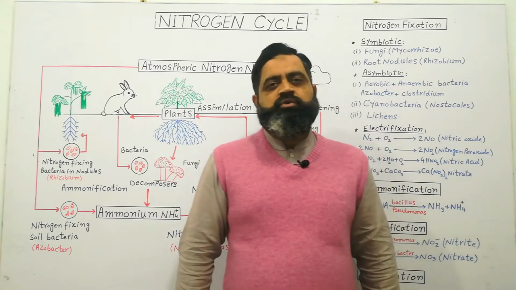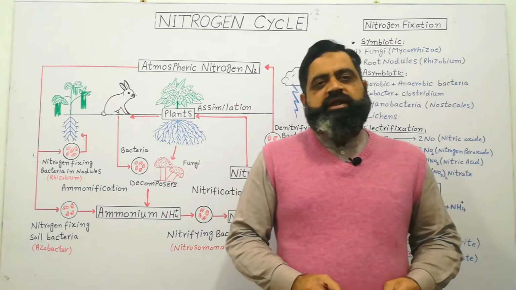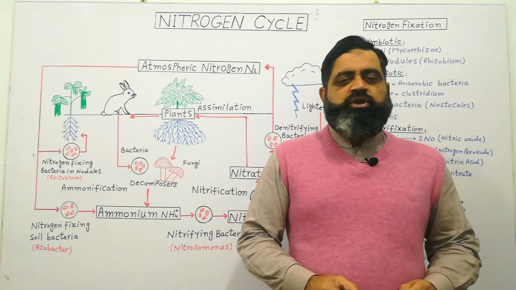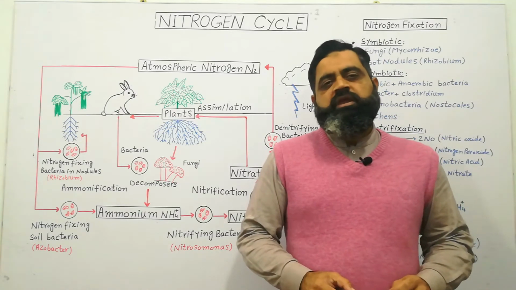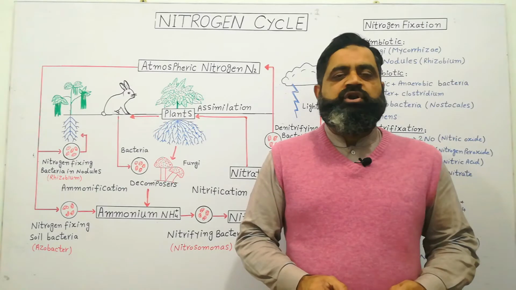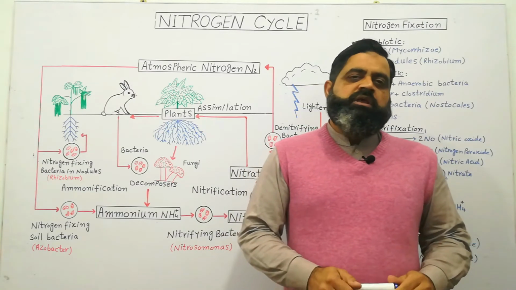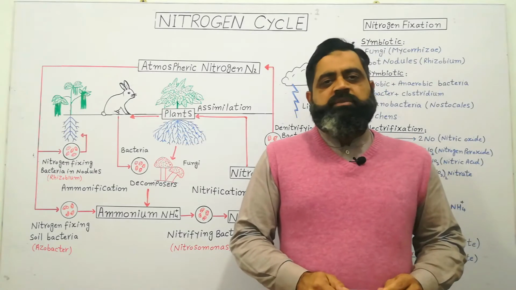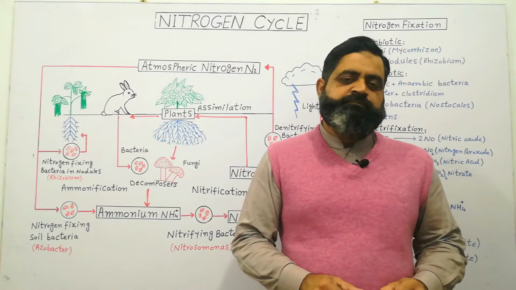Today we are going to discuss the nitrogen cycle. As you know, nitrogen is a very important component of our nucleic acids like DNA and RNA, and also an important component of proteins present in all living organisms. This nitrogen is provided to plants with the help of a cycle which is known as the nitrogen cycle.